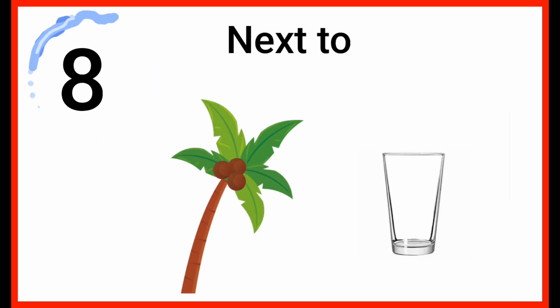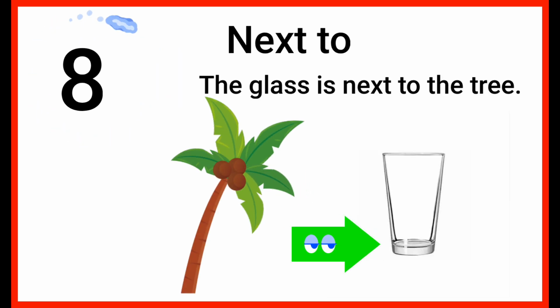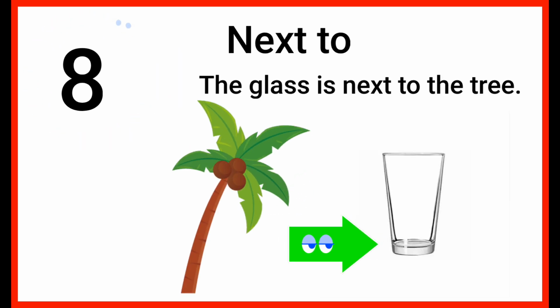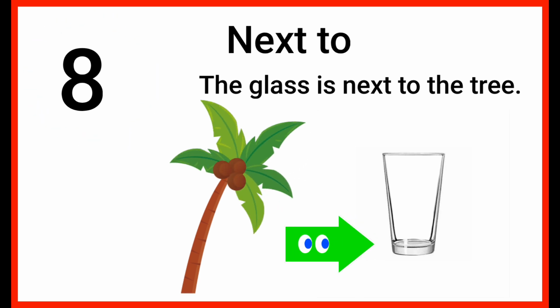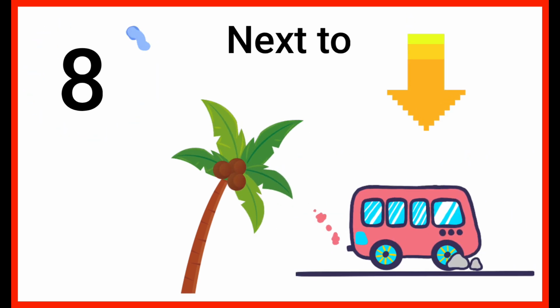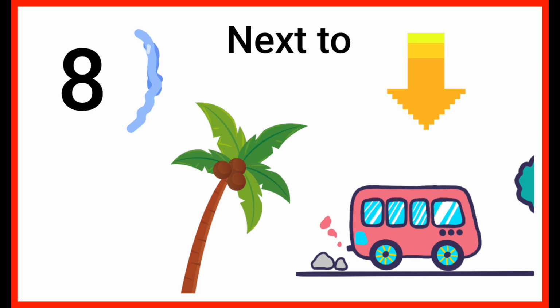Preposition number 8, next to. Look at this example. Where is the glass? The glass is next to the tree. There is another example. Where is the bus? The bus is next to the tree.